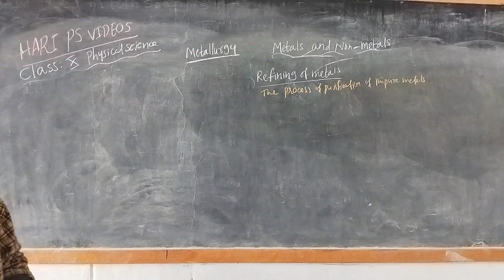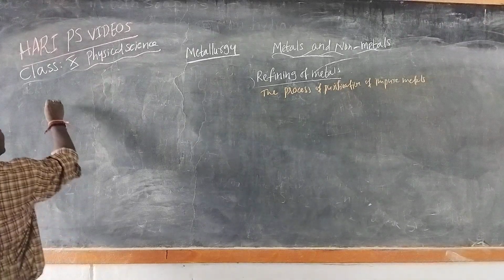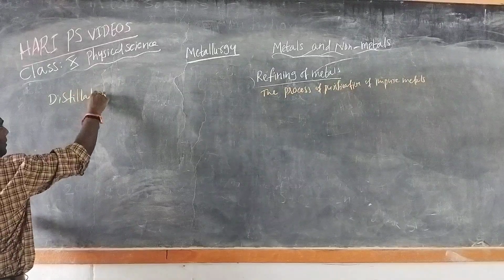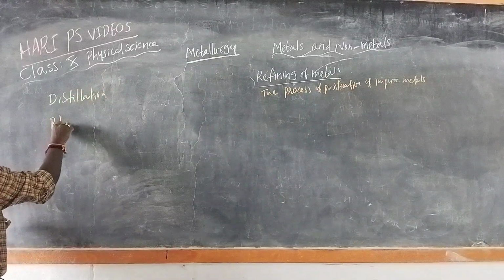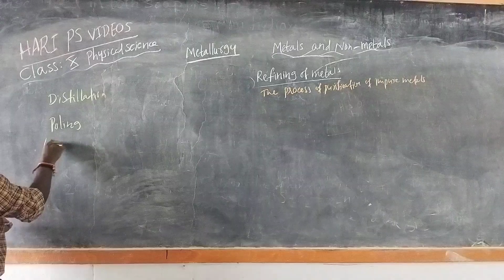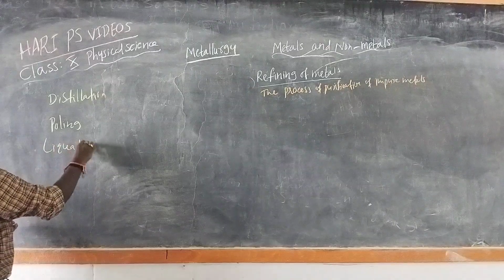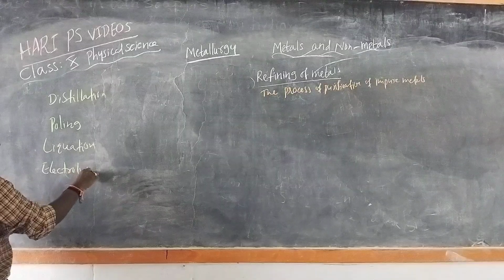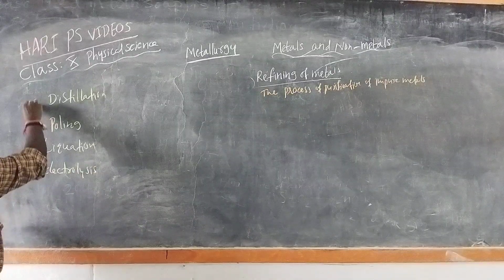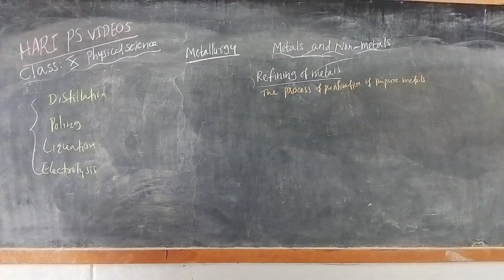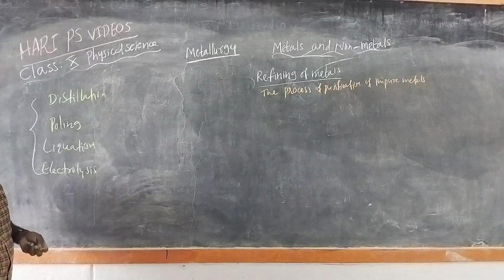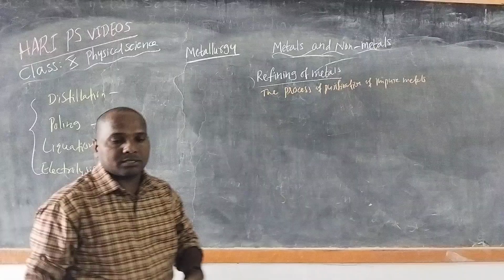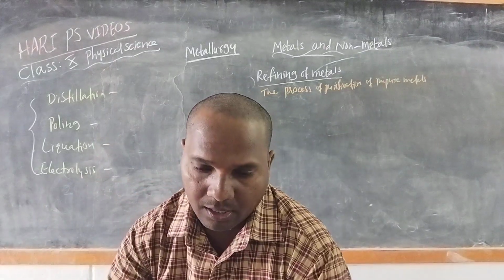The first one is distillation, then poling, liquefaction and electrolysis. By using these four methods, we can refine the crude metal. Let us discuss them.